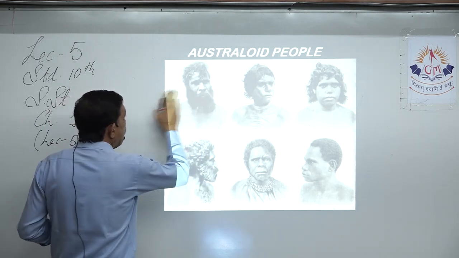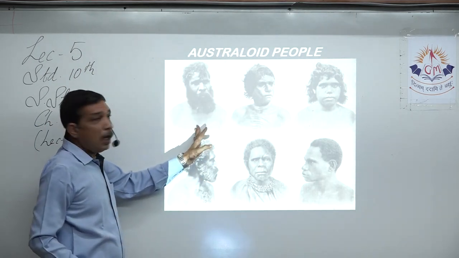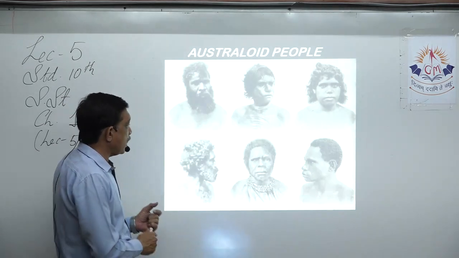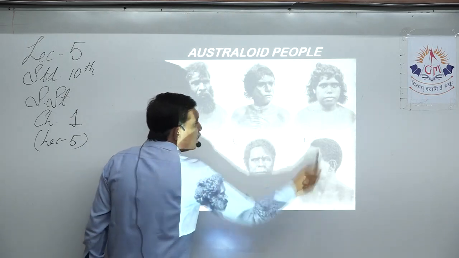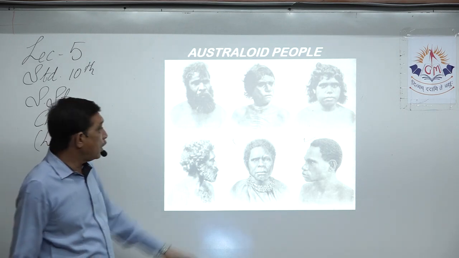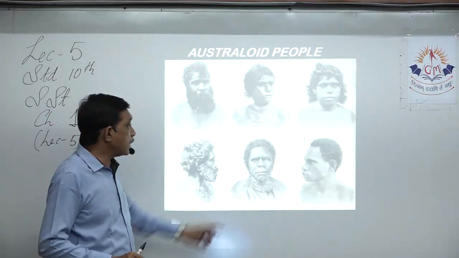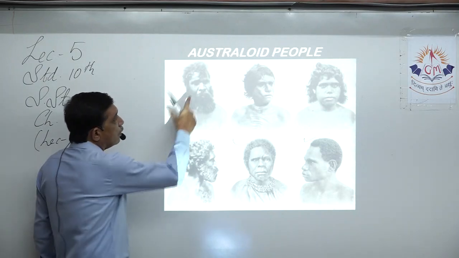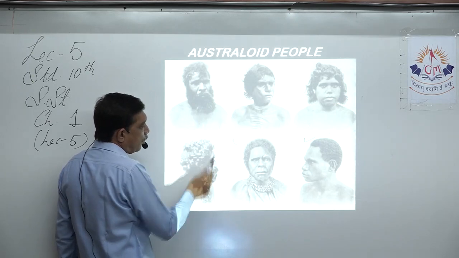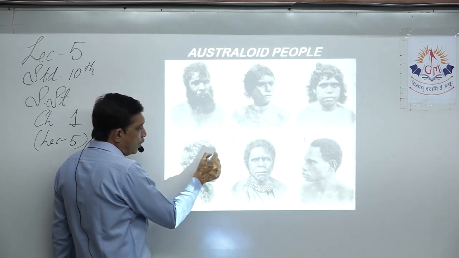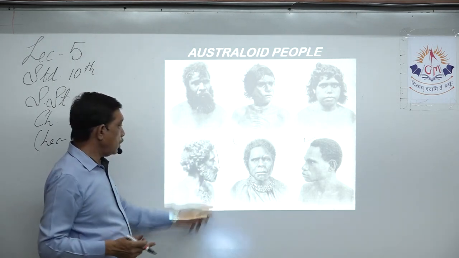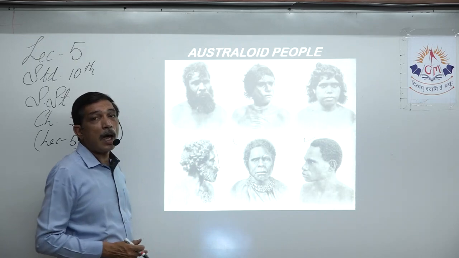So we can see that this is how the Australoid people looked like. Yes, we can see they have those same features. For example, these two have the same physical features of the Negrito people. Curly hair, short hair sticking to the scalp, whereas we can see a difference over here, right? But still, yes, we have a flat face, not so much protruding out. If you see over here, it is not protruding from the forehead to the lips. It is inside, it is not outside, right?